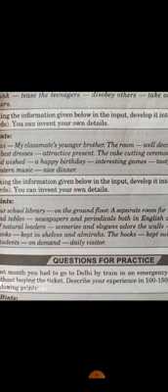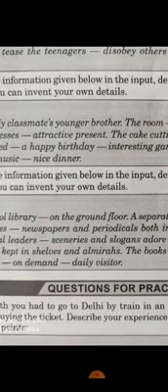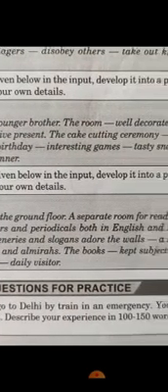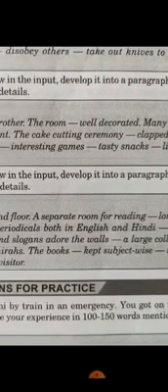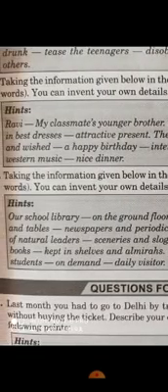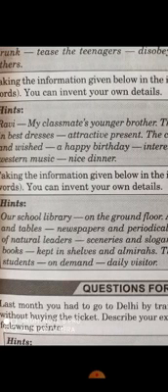The hints given are: Ravi, my classmate's younger brother, the room well decorated, many guests in best dress, attractive presents, the cake cutting ceremony, clapped, cheered and wished a happy birthday, interesting games, tasty snacks, listen to western music, nice dinner. So you have to write.